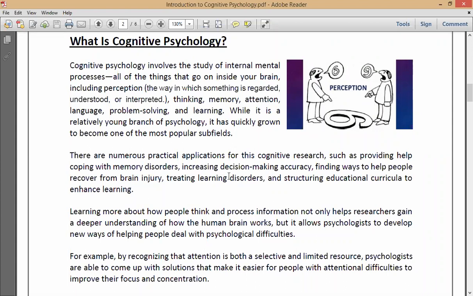So these are the practical applications, that means the importance of cognitive psychology. So you can increase the decision making accuracy, or help to cope with memory disorders and treat learning difficulties.